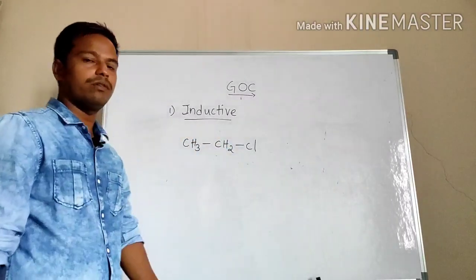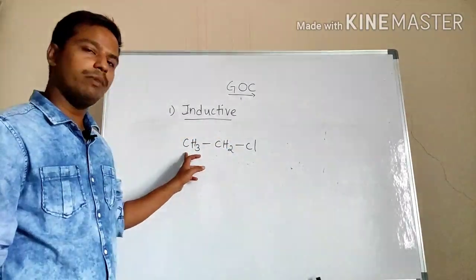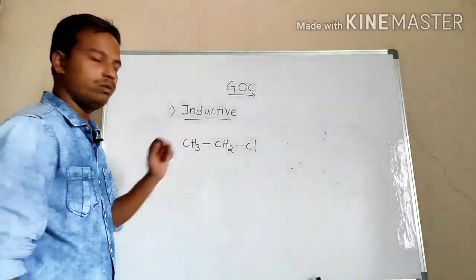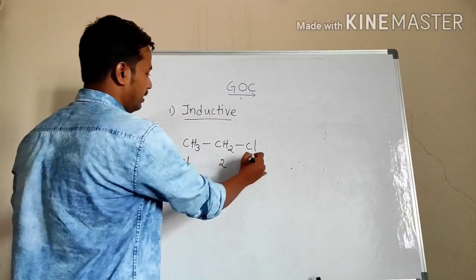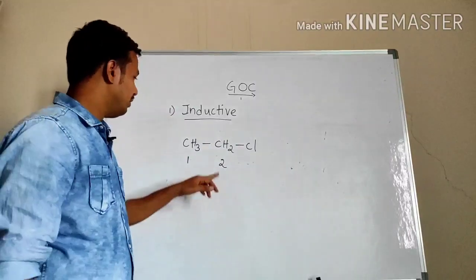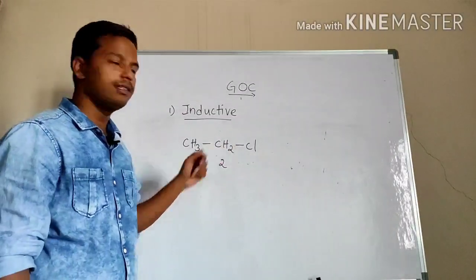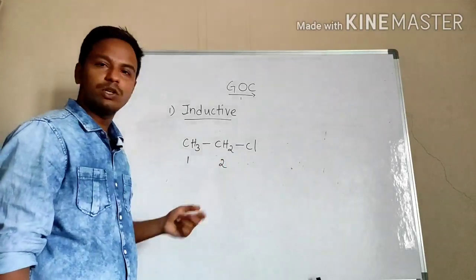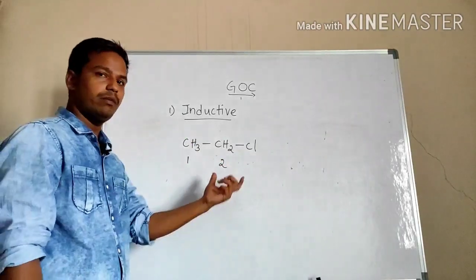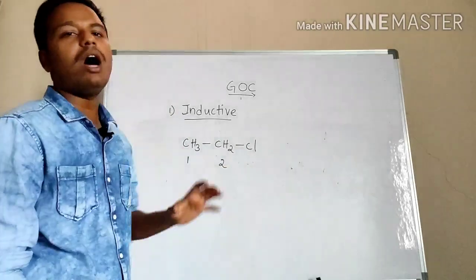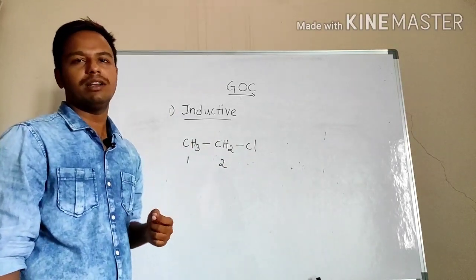Can you name this compound? There are how many carbons here? 1, 2. Two carbons are there, and this is one chlorine atom. If it is a two carbon compound with all single bonds, we call it ethane. So the name of this compound is chloroethane. How to name, I will explain in the nomenclature lecture.